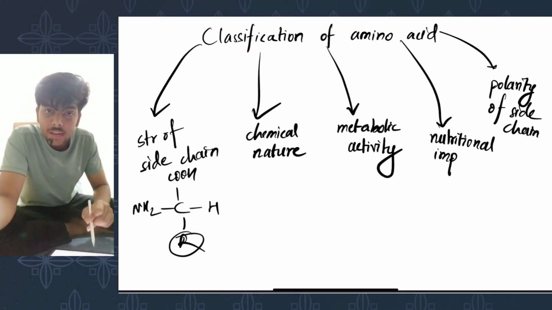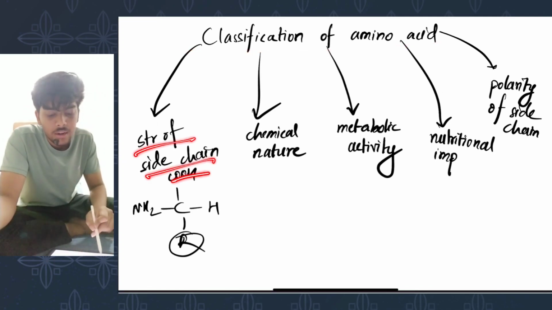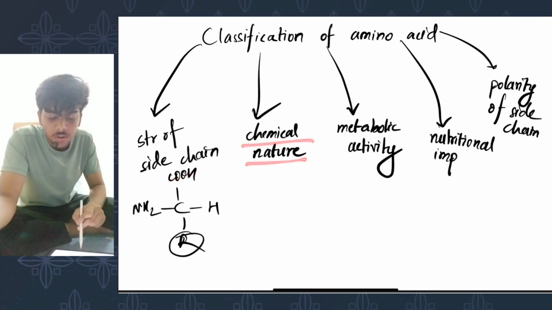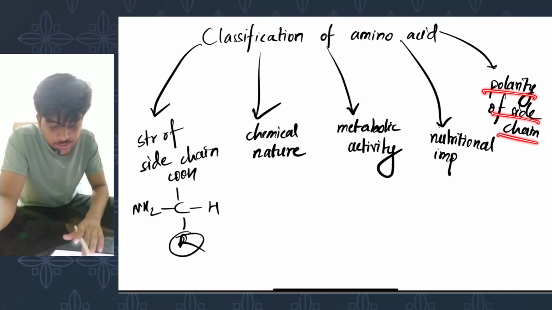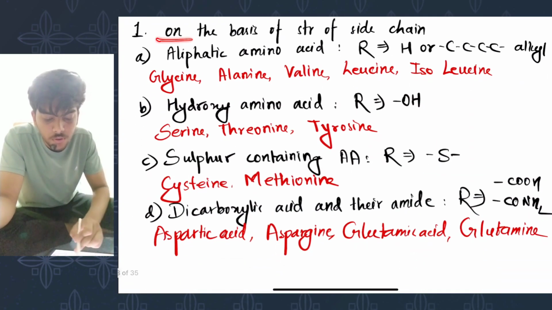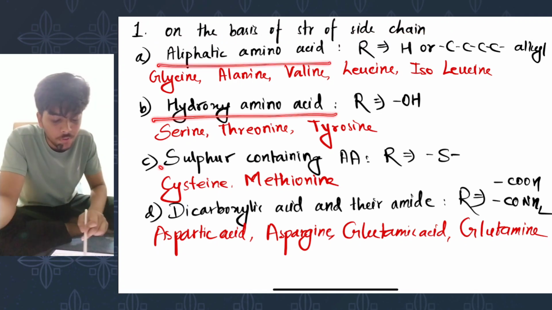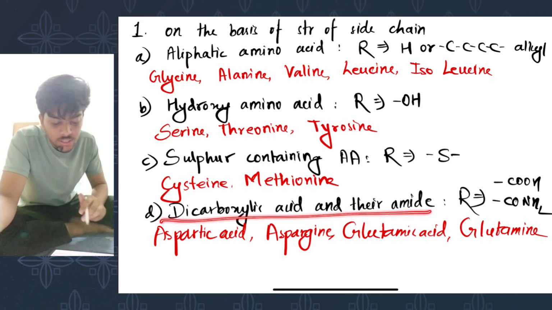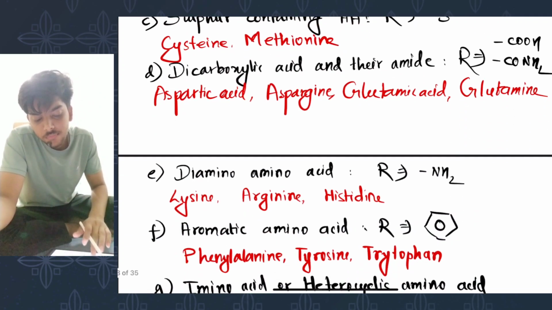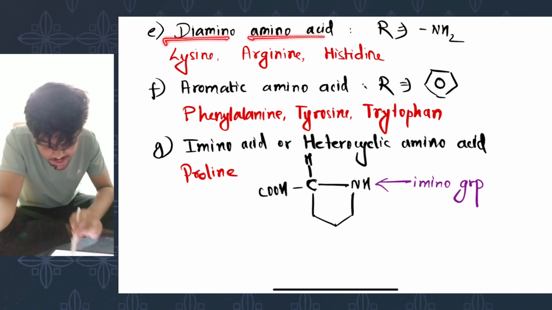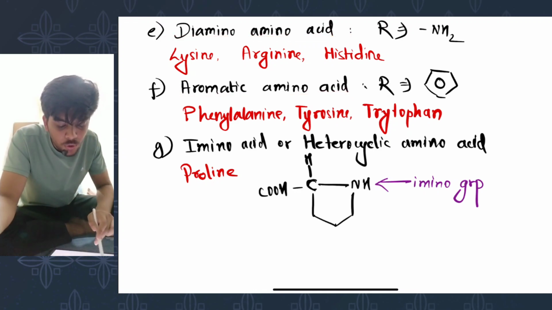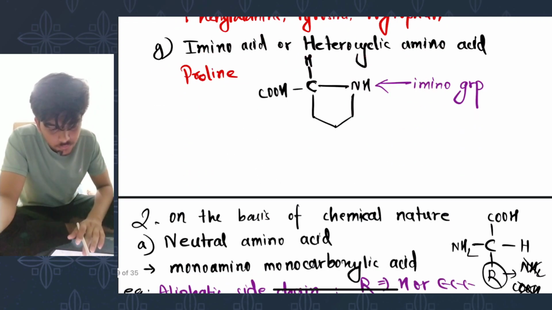Classification of amino acid. It can be classified on the basis of structure of side chain. It can be classified on the basis of its chemical nature, on the basis of metabolic activity of amino acid, on the basis of nutritional importance of amino acid, and on the basis of polarity of side chain of amino acid. First, on the basis of structure of side chain of amino acid, we have aliphatic amino acid, hydroxy amino acid, sulfur containing amino acid, and dicarboxylic acid and their amide. Diamino amino acid, aromatic amino acid, or heterocyclic amino acid.